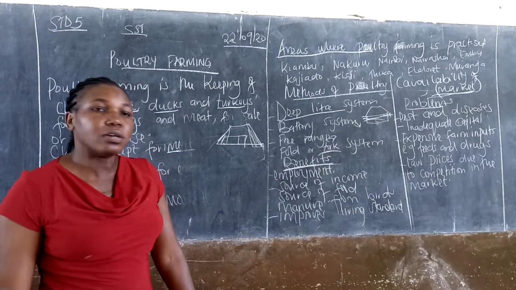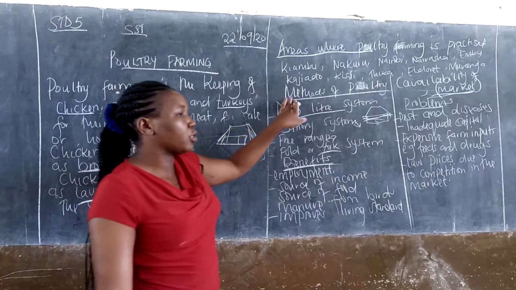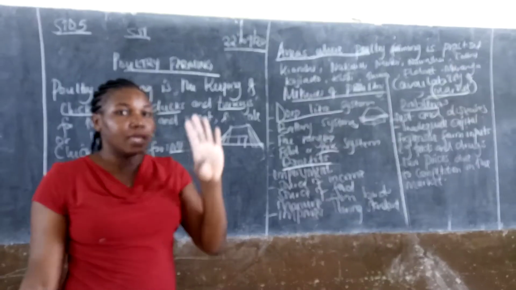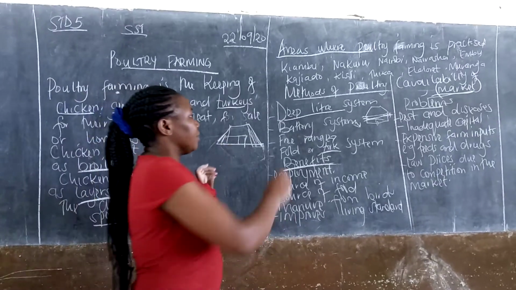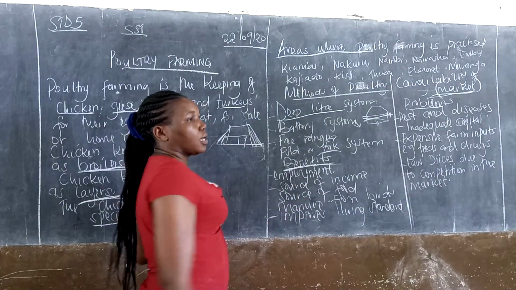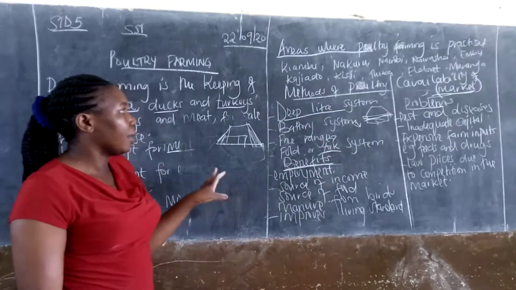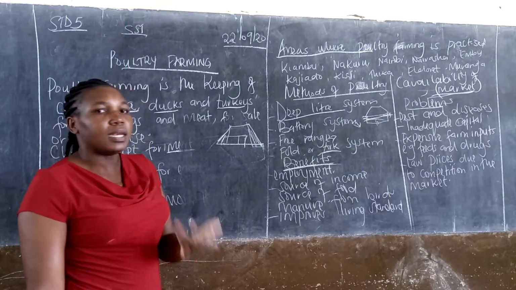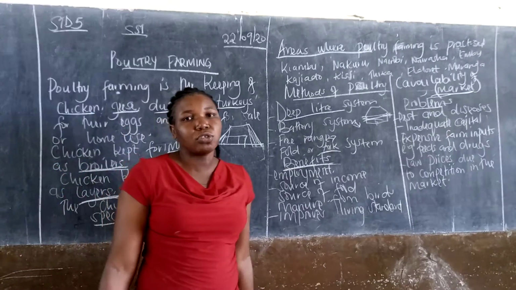So those are methods of poultry farming. I've said there are 4. One is deep litter, another is battery, another is free range, and another is fold. Those are the methods of poultry. Then let's go to the benefits. Benefits, you have seen them.